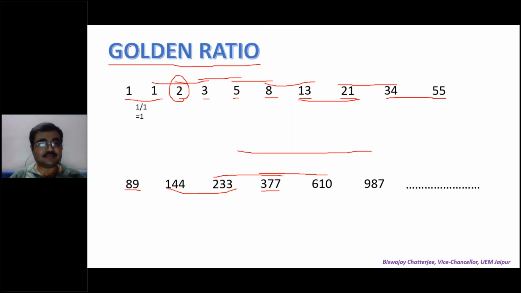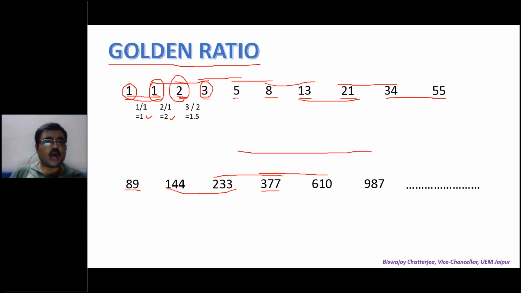Have a look at this. These two numbers were 1 and 1. So 1, this one, the second one, divide it by the first one. 1 by 1. What do you get? You get 1. This is 2 divided by the previous number 1. So 2 by 1 is 2. Next, what will you do? The next number is 3 divided by the previous number, that is 3 to be divided by 2. What is it? 1.5.